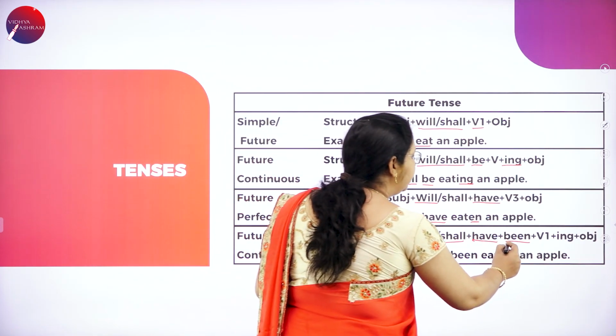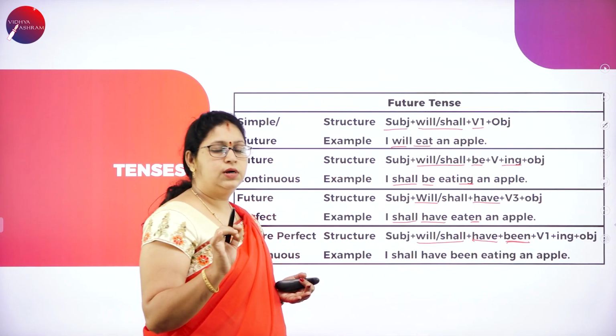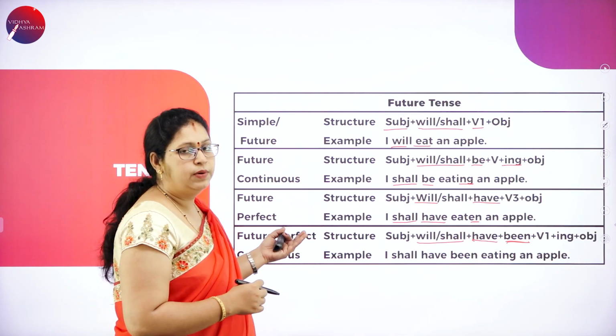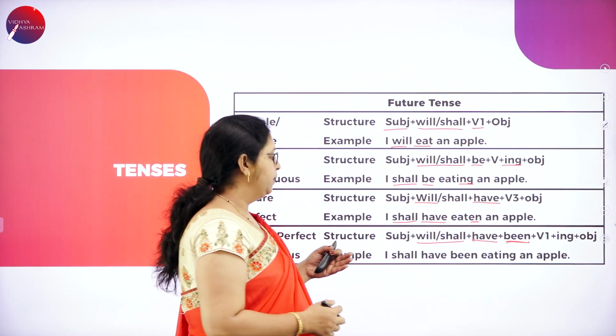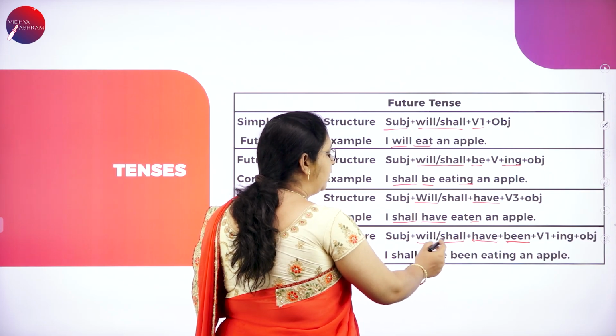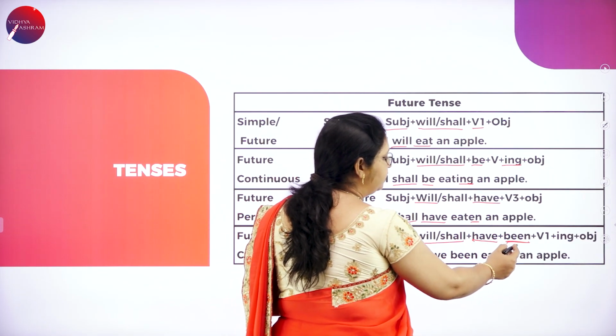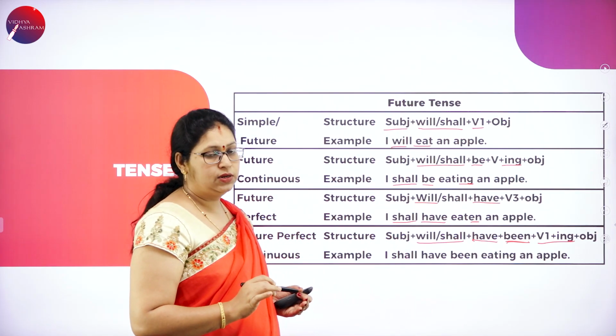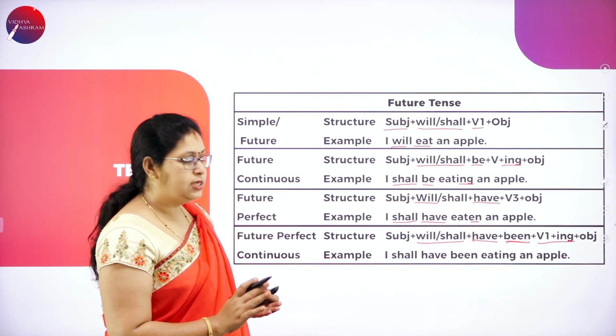We use been. If been word is there, definitely it is future perfect or perfect tense of any of these three. Subject, will or shall, have plus been plus verb form with ing, okay, to indicate continuousness.